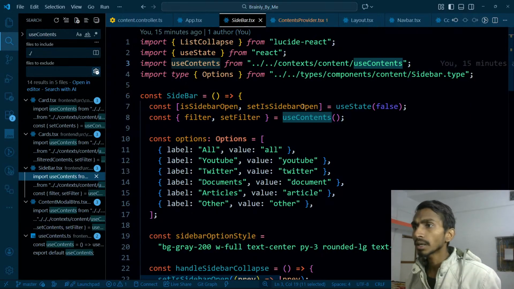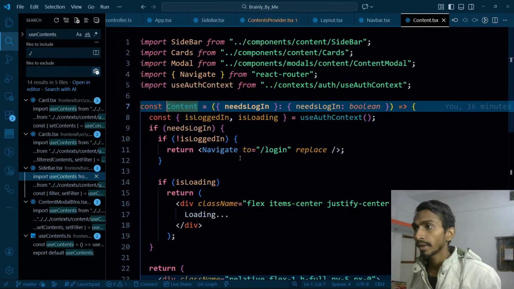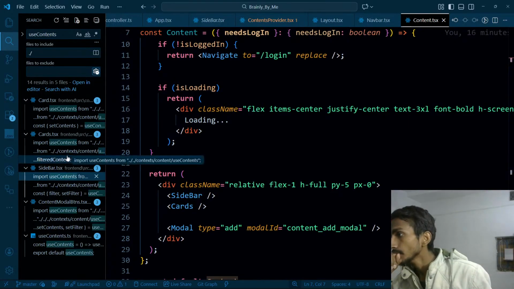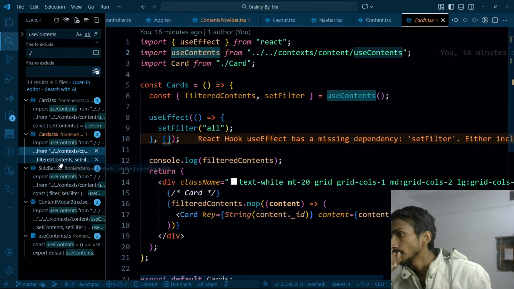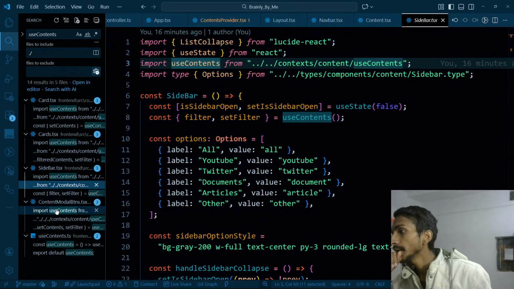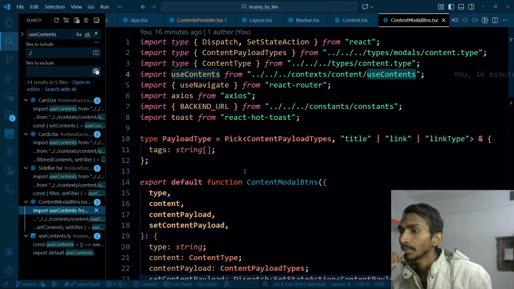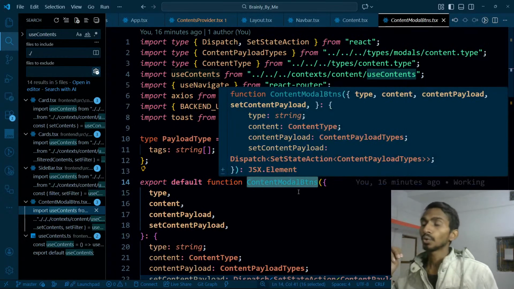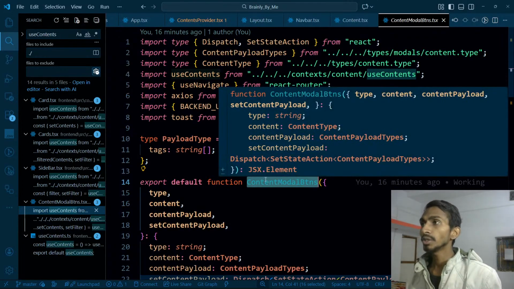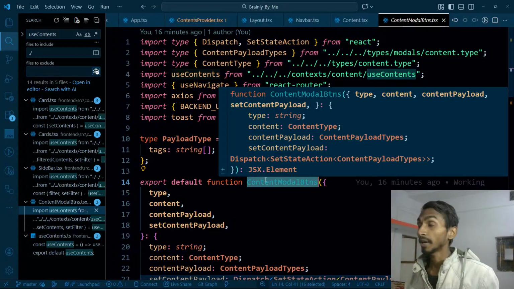I think that is inside contents, right? Sidebar is inside content. So this is the app that I have, content, and sidebar is inside that, so I don't need to worry about that. That's fine. Content model is using my content provider. So the main problem is that this content model is actually used on the nav bar.